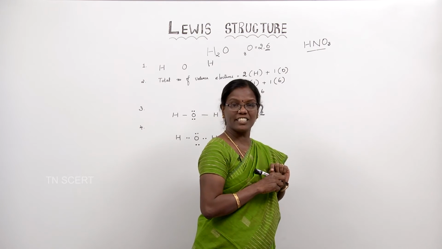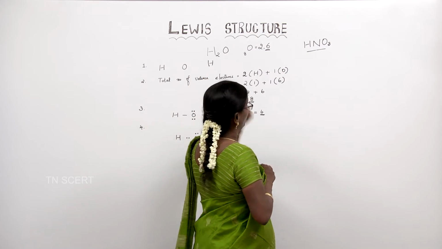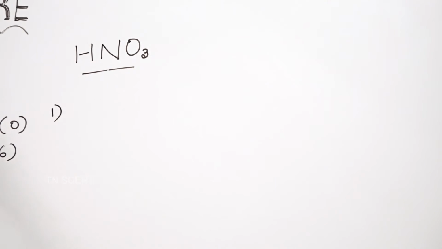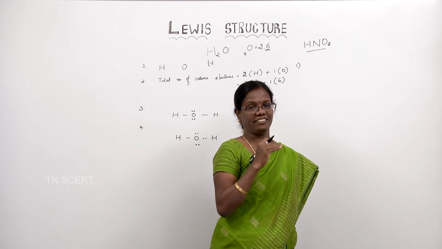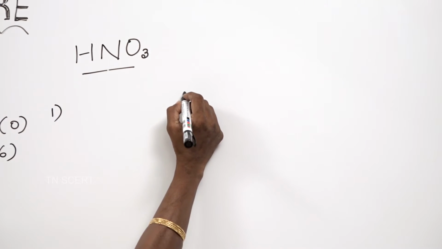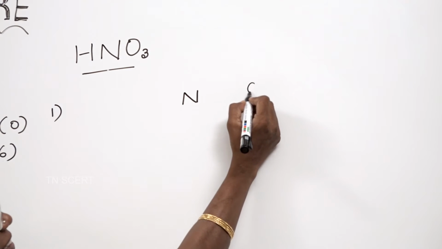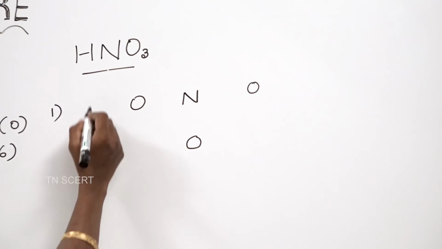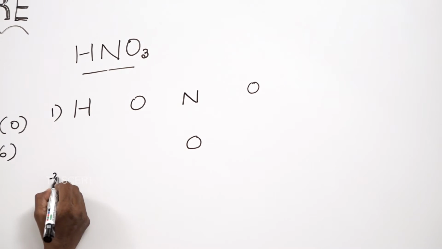This acid is HNO3, that is nitric acid. Now we are going to write the Lewis dot structure for this nitric acid. See, what is the first rule as said in the water molecule? The first step is to write the skeletal structure. That is, we should not write the bonds or electrons. Let us write. First, write nitrogen in the center. We have 3 oxygen atoms. Write the oxygen atoms like this. And we have 1 hydrogen atom, and this hydrogen atom can be written like this. What is the second step?